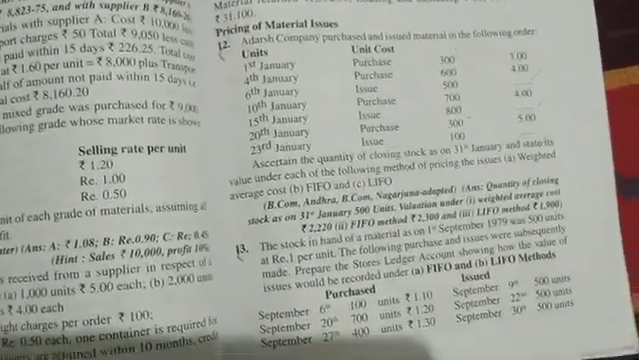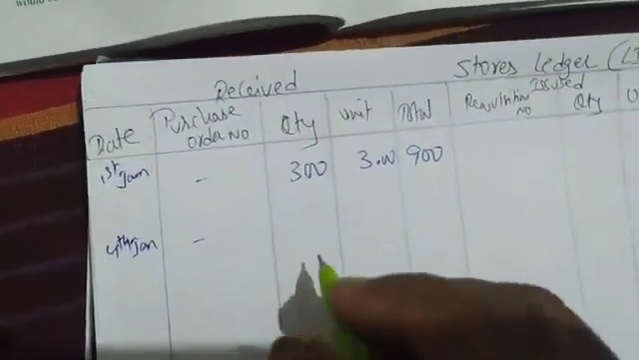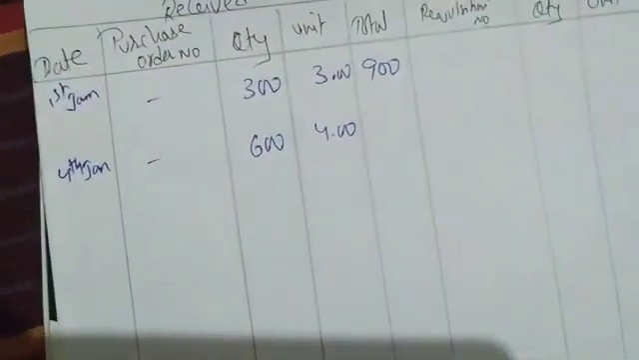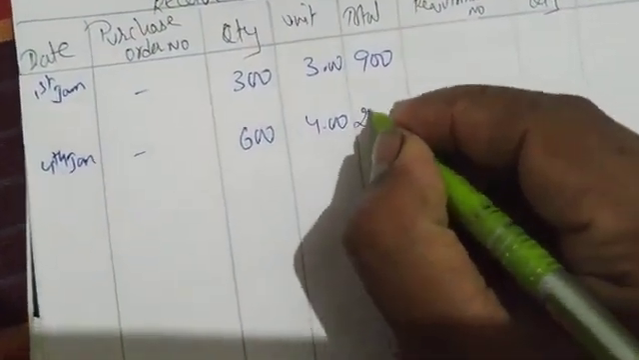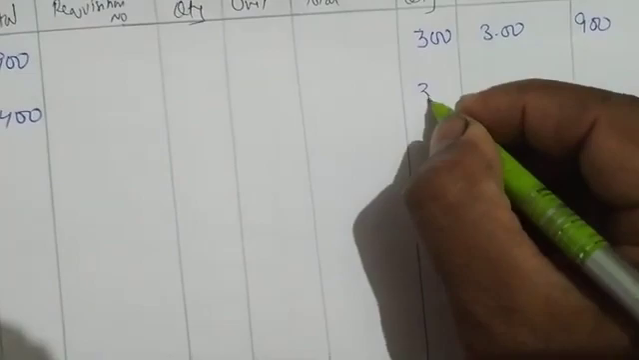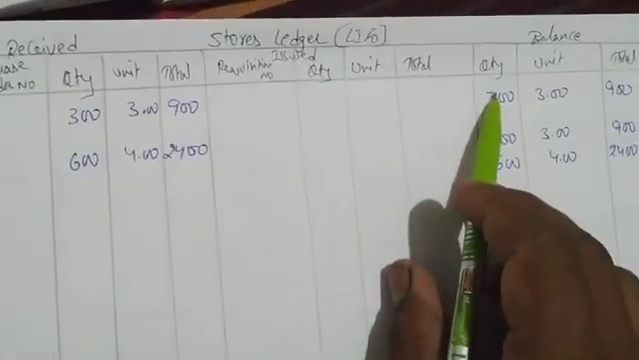Next, I am leaving one line space. Next is 4th January. Again we purchased 600 units with rupees 4. No purchase order number. 6 4s are 24, so 2400. Again I have to write the balance. Every date you have to write the balance: 300, 3, 900, and 600, 4 rupees, 2400. Every date you write the balance, which includes the balance of the last date.